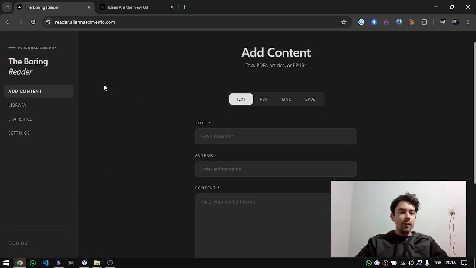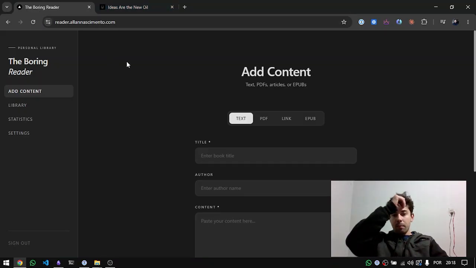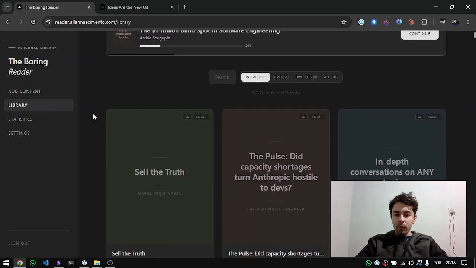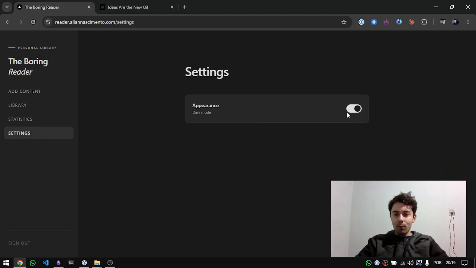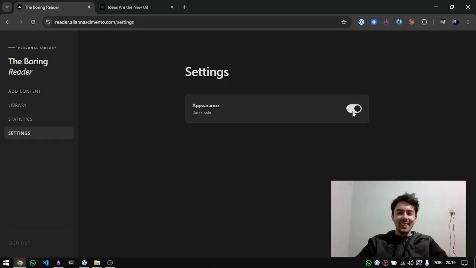So basically, this is the Boring Reader. It's right now on my own domain, and I have the option to add content, to see the library of the content that I put, the statistics, and also settings just with the appearance, because that's the only setting I need. And also sign out.